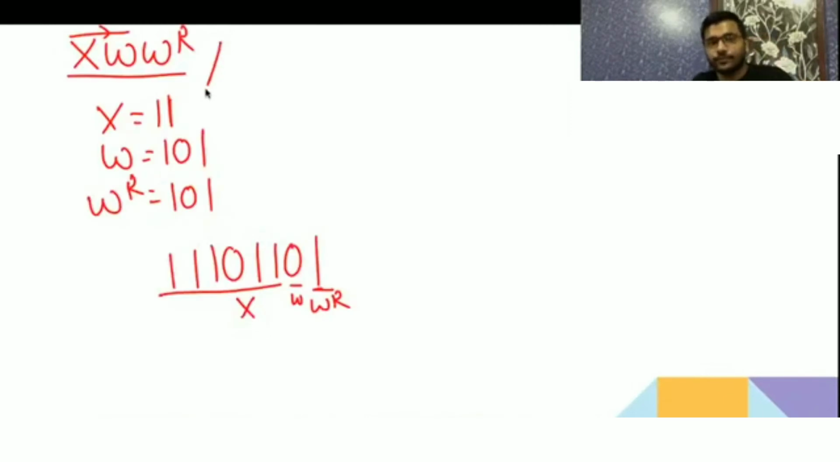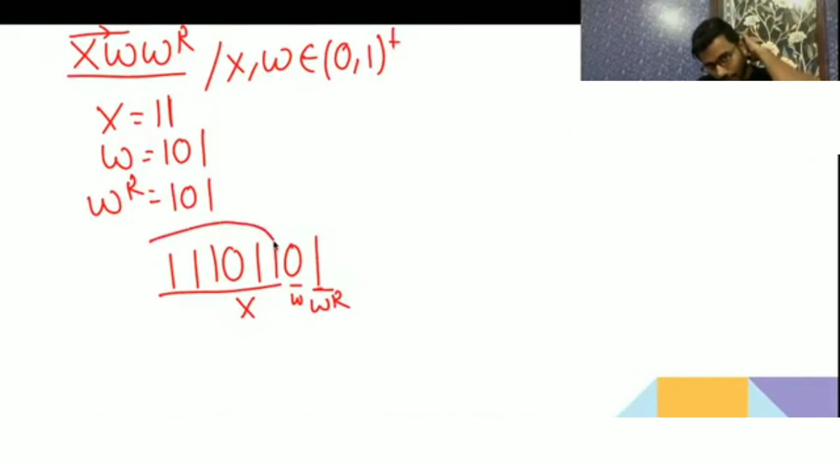Now if you assume this as W, this is not WR, because X and W belong to (0+1)+, so you require at least one bit to represent W and at least one bit to represent WR. Yes, you can expand here, but here you are not getting that reverse. See, because here you should get 00 or 11, then only you can say that it's a reverse. Here W is 0 and WR is coming as 1, so it is incorrect.